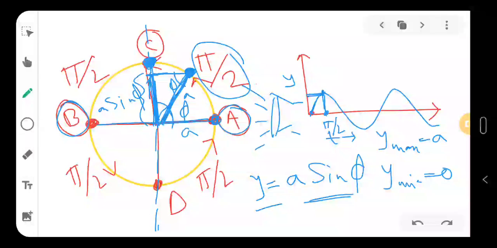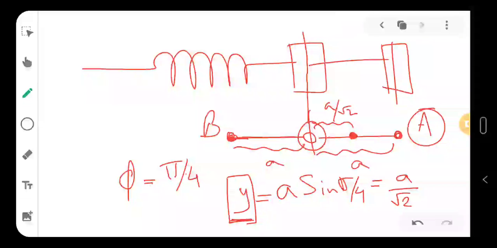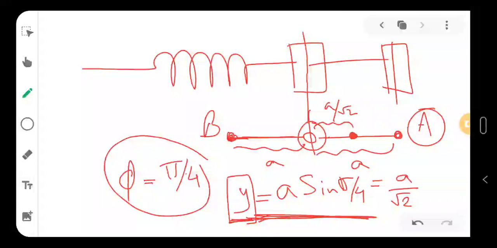So for different situations we can use the same formula, that is y equal to A sine phi. I know that this is a little bit confusing. It will take time to understand, and this is the basic thing. What we take to study oscillation, phi, is abstract, but this y is the real thing which we can measure, and with this equation there is a connection between our abstract thinking and the realism. Okay.